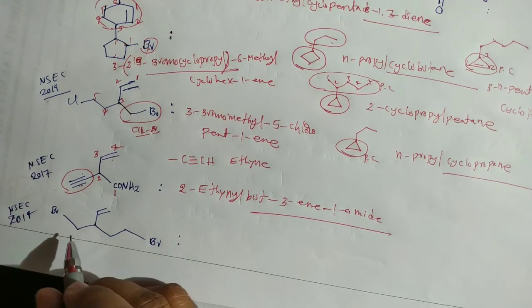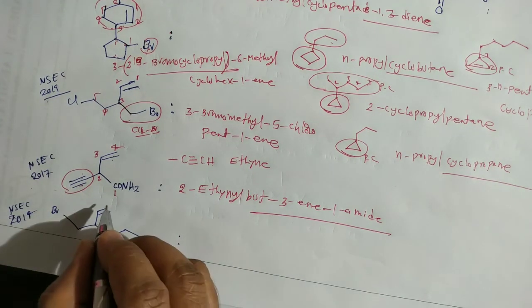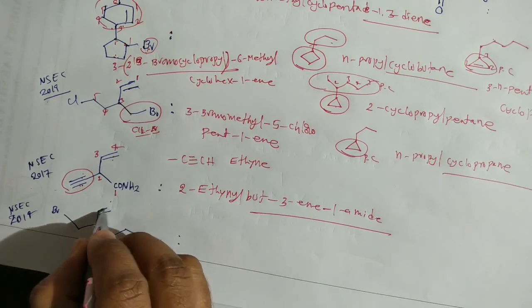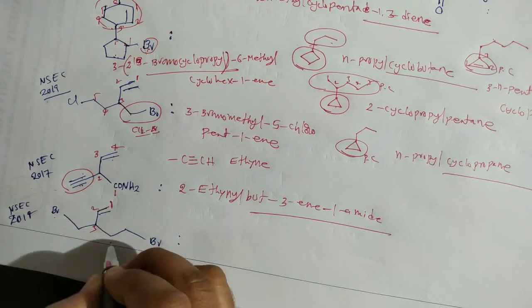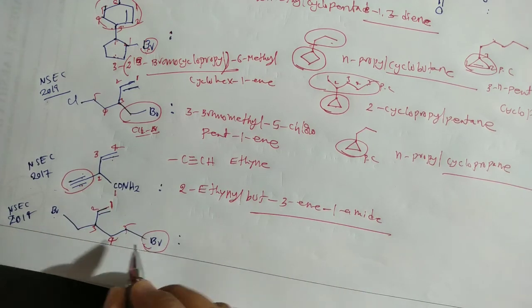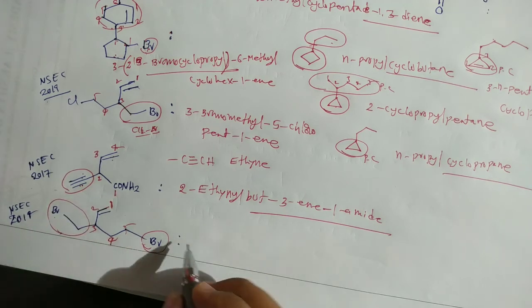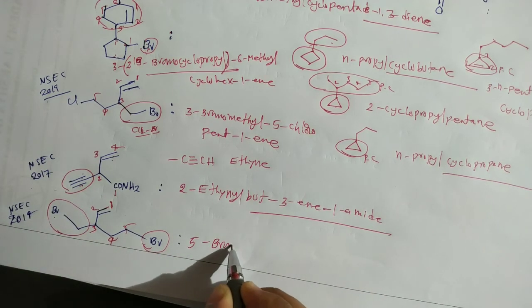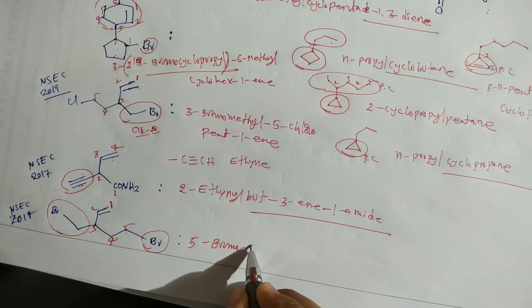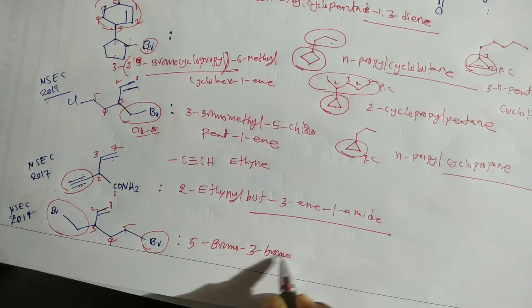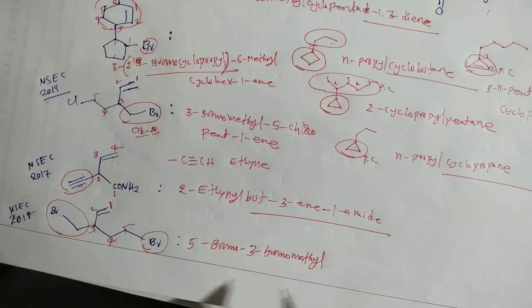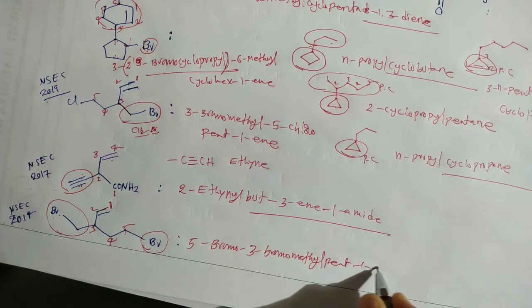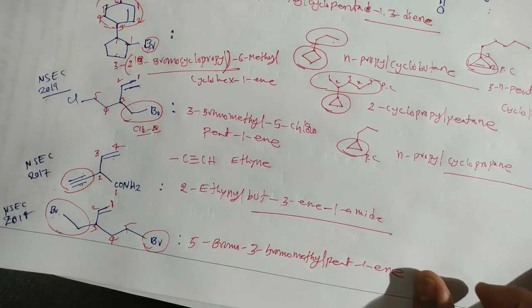And next, one more previous NSEC question, a 2014 question. Again start the numbering from the double bond, because the other groups are substituents: 1, 2, 3, 4, 5. That means 5-bromo, and this is the bromomethyl, because CH2Br is bromomethyl. So 5-bromo, and next 3-bromomethyl, and 5 carbons are there, so pent-1-ene. That is the IUPAC name of this compound.